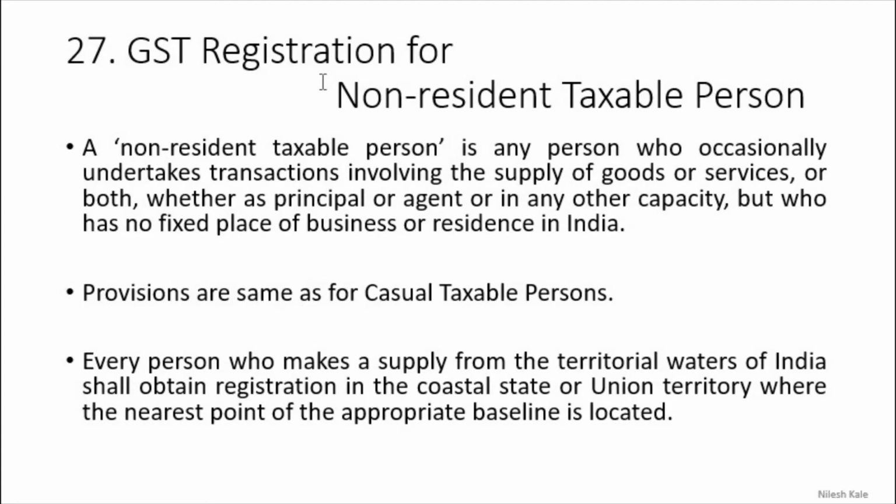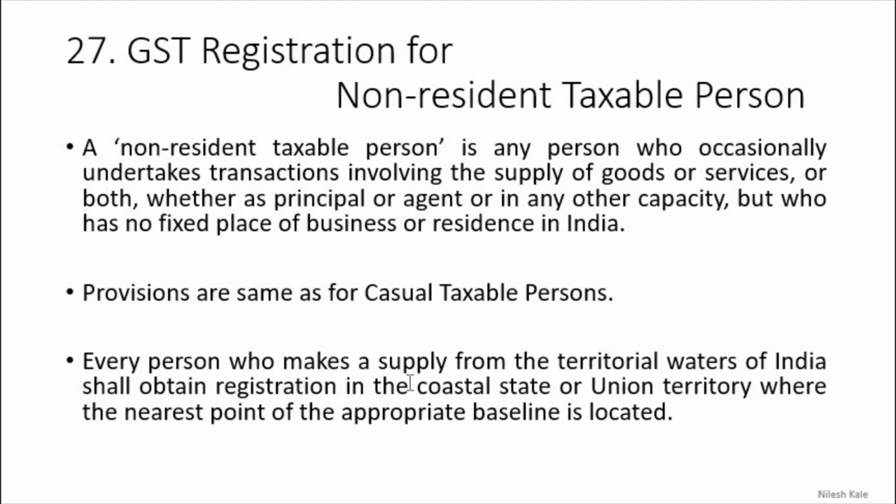Now GST registration for NRTP, that is non-resident taxable person, section 27 only, right? A non-resident taxable person is any person who occasionally, again this word is very important, occasionally undertakes transactions involving the supply of goods or services, or both, whether as principal or agent or in any other capacity, but who has no fixed place of business or residence in India. This is why NRTP and CTP both have been clubbed into one section, because all other things are the same, provisions are the same for casual taxable person as well as NRTP, non-resident taxable person, right?